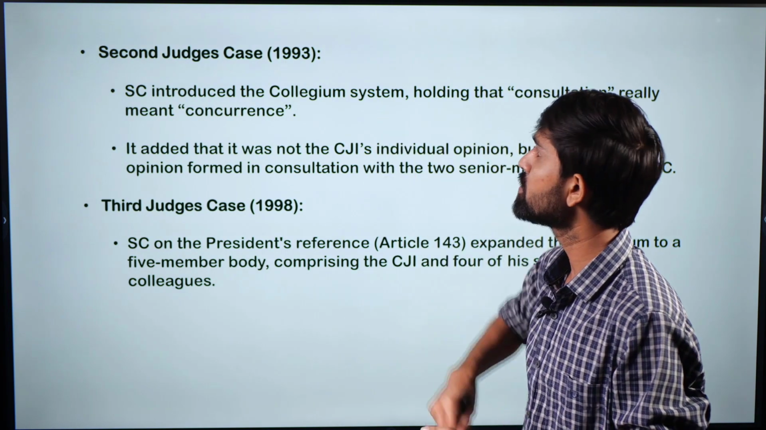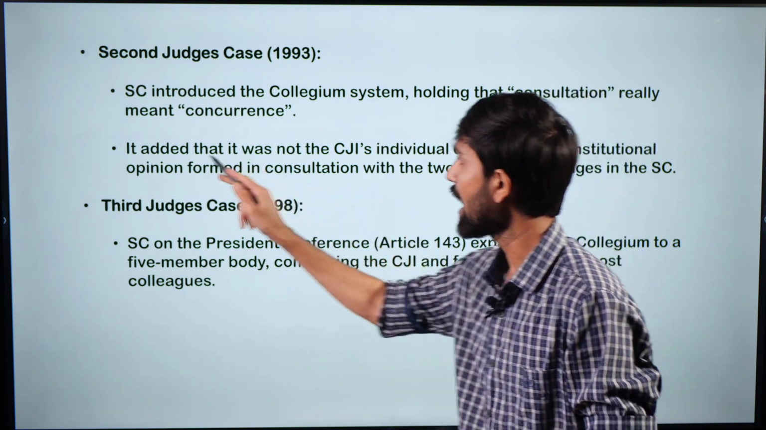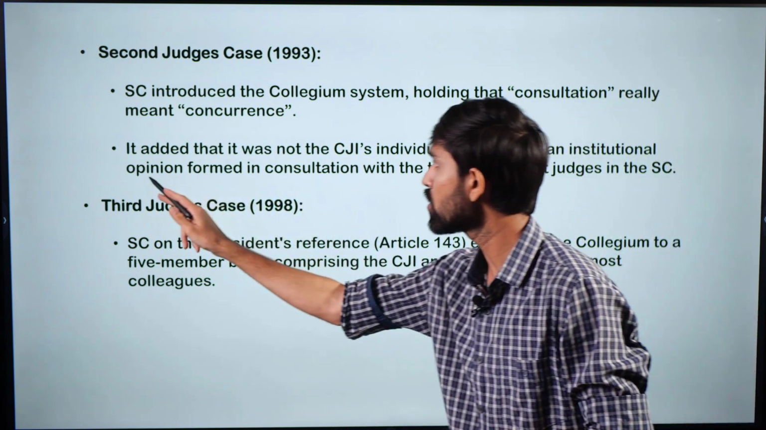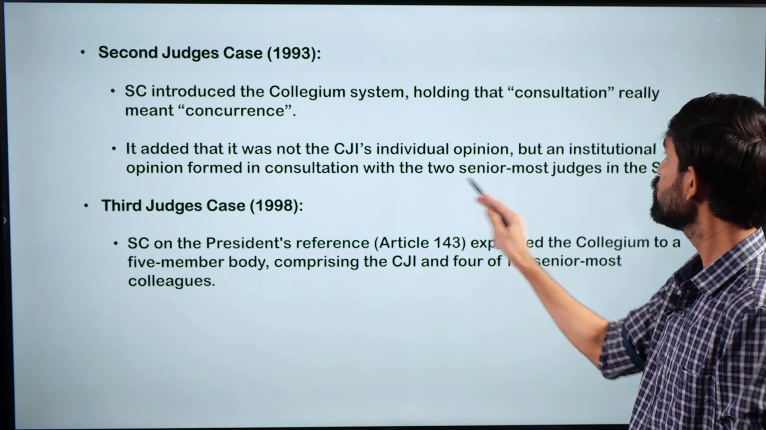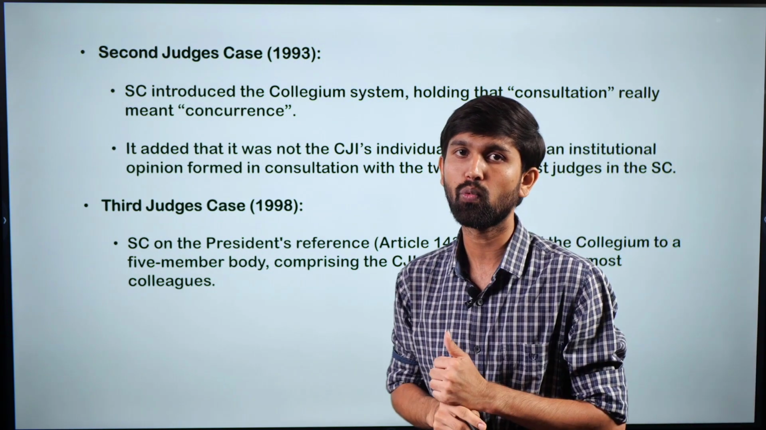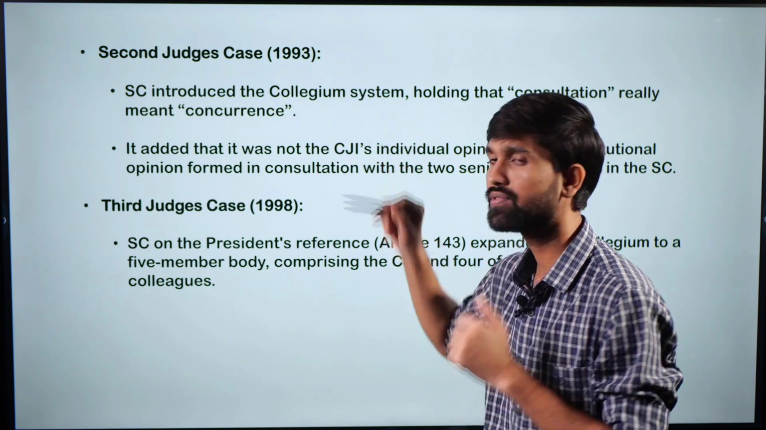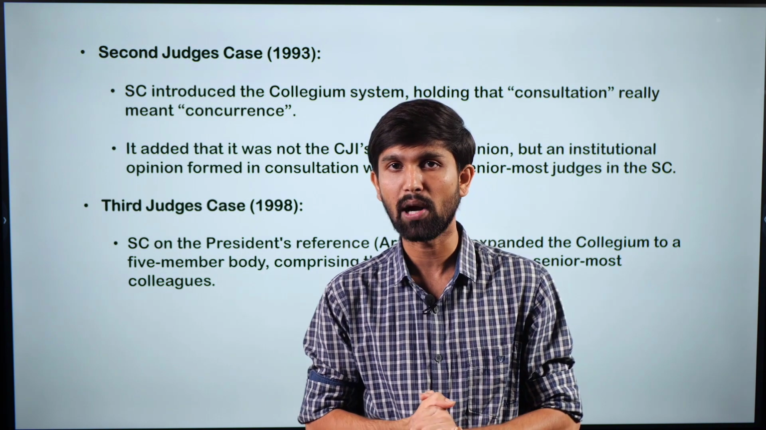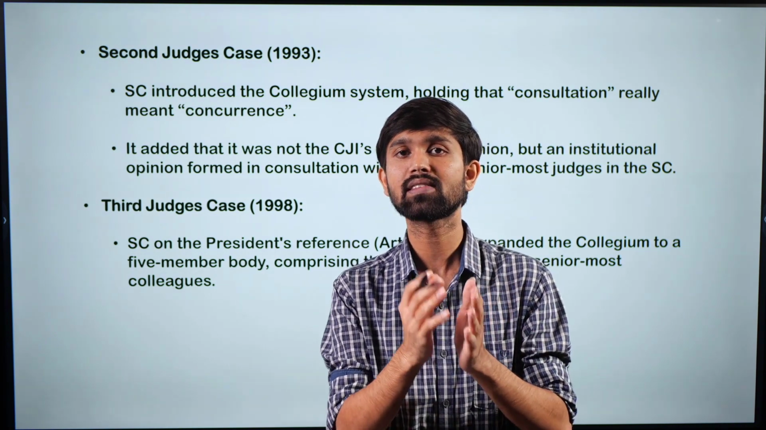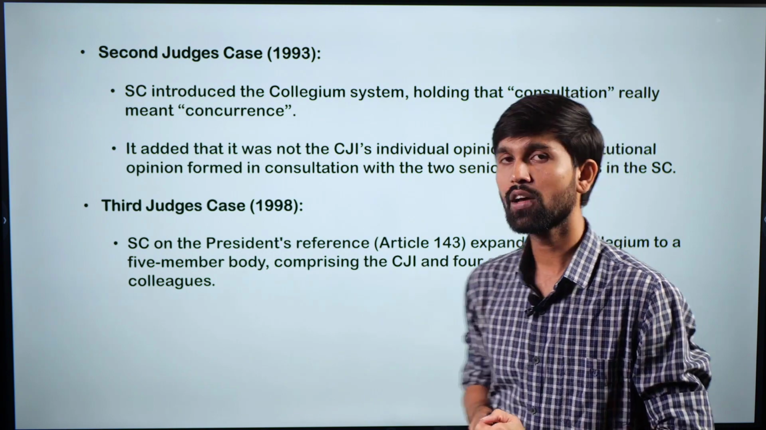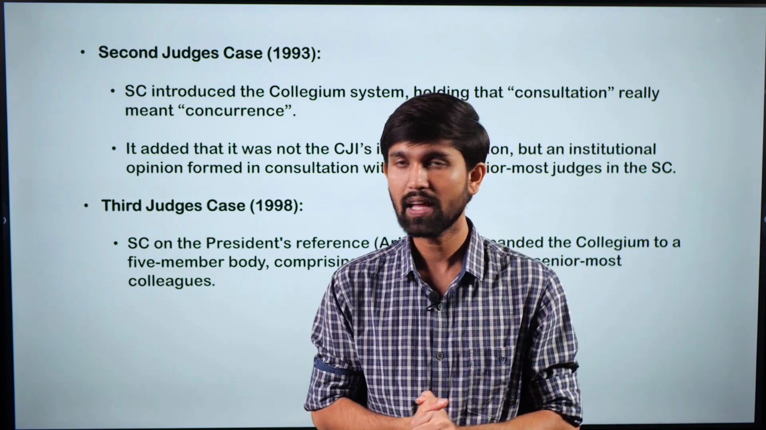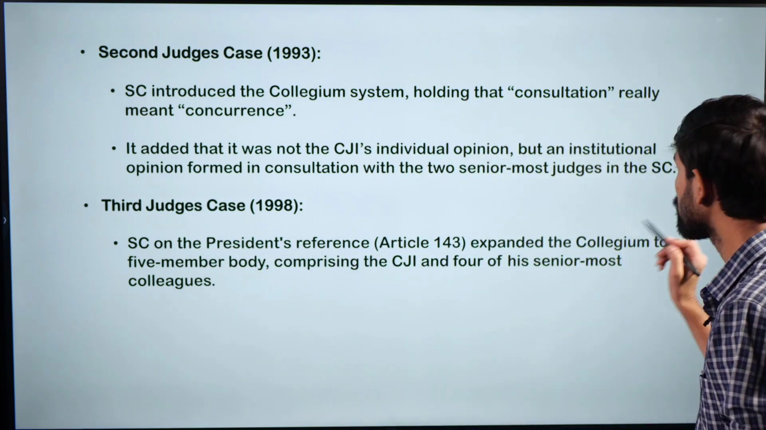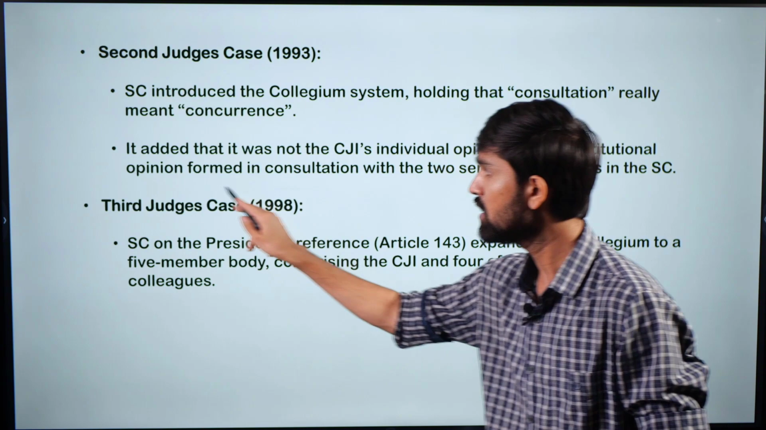appointments. So this collegium system was introduced in the second judge's case, and it added that it was not the CJI's individual opinion, but an institutional opinion formed in consultation with the two senior-most judges in the Supreme Court. So this meant that the collegium system would have 3 members, the CJI heading it, and 2 other senior-most judges of the Supreme Court. Currently, the collegium system has a set of 5 judges, where the strength has been increased from 3 to 5. Then in the third judge's case, the Supreme Court, on the President's reference, expanded the collegium to a 5-member body.